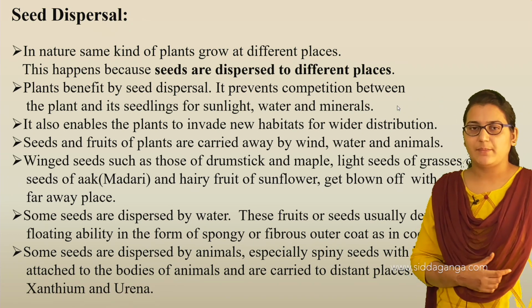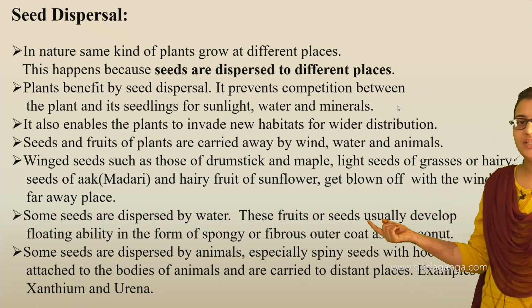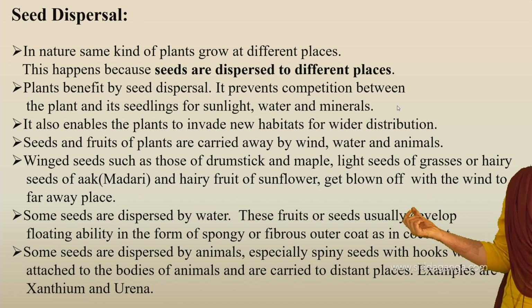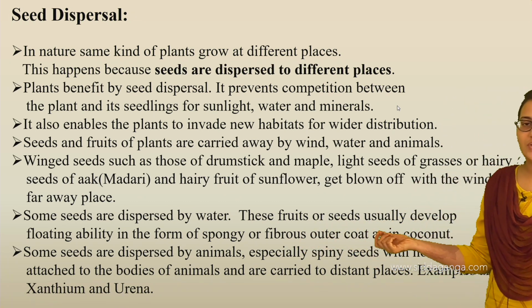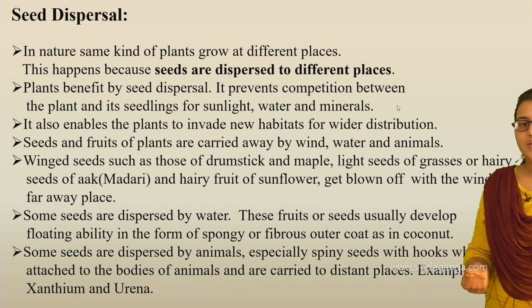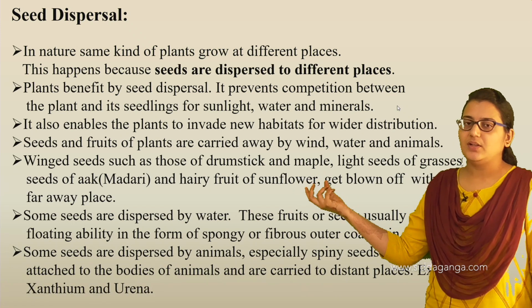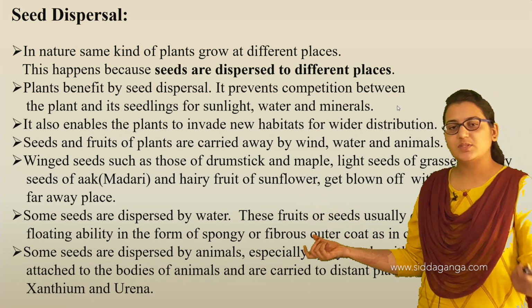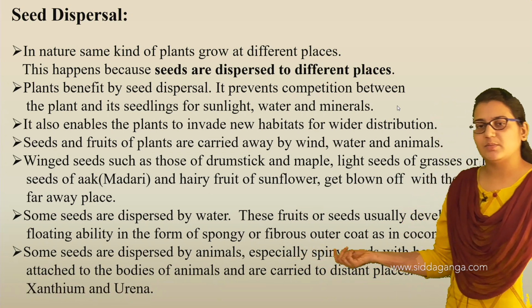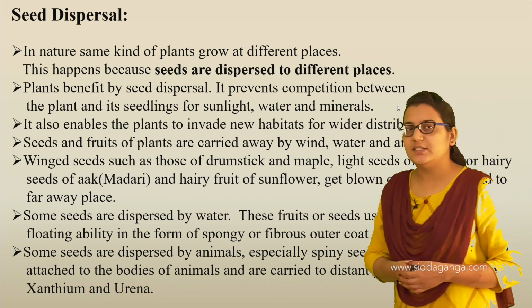Okay, so that's what happens. Some seeds are dispersed by water. These fruits or seeds usually develop floating ability in the form of a spongy or fibrous outer coat, as in coconut. See here, the seeds have been displaced by wind. Here the seeds have been dispersed by water. Again, some seeds can also be dispersed by animals. So there are various types of seed dispersal.